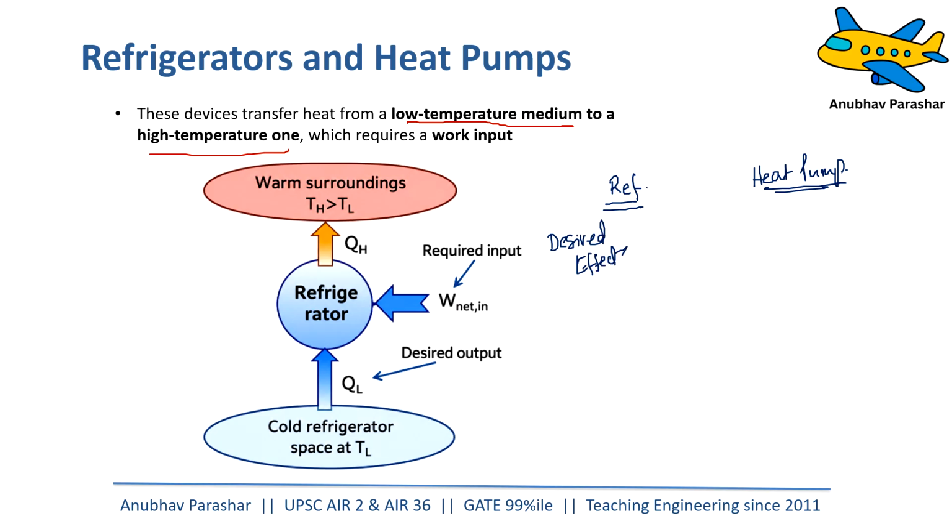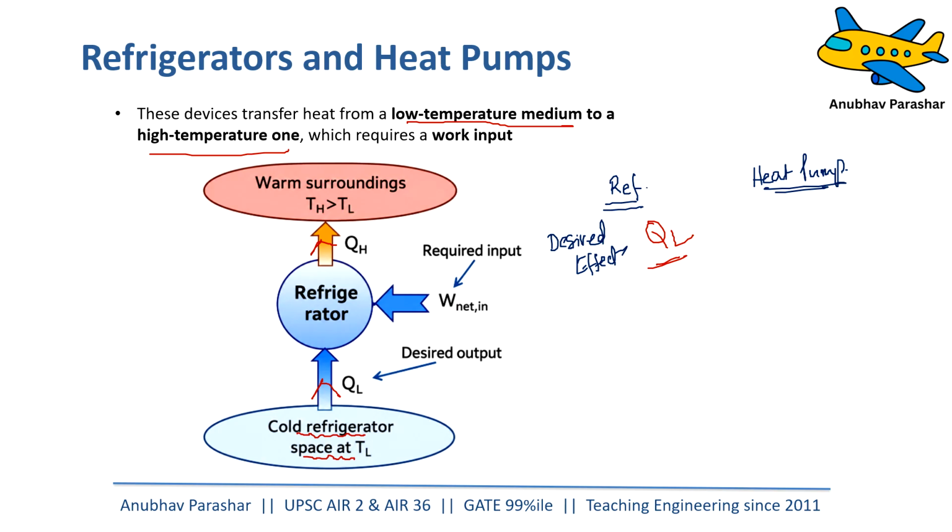The desired effect for the refrigerator is that a colder space needs to be cooled. For example, the AC. AC is also kind of a refrigerator, right? So we want to cool the room. So heat is being extracted from the room and it is supplied to the high temperature surrounding. So the desired effect for a refrigerator is going to be QL, that is how much heat is being removed from the colder space.